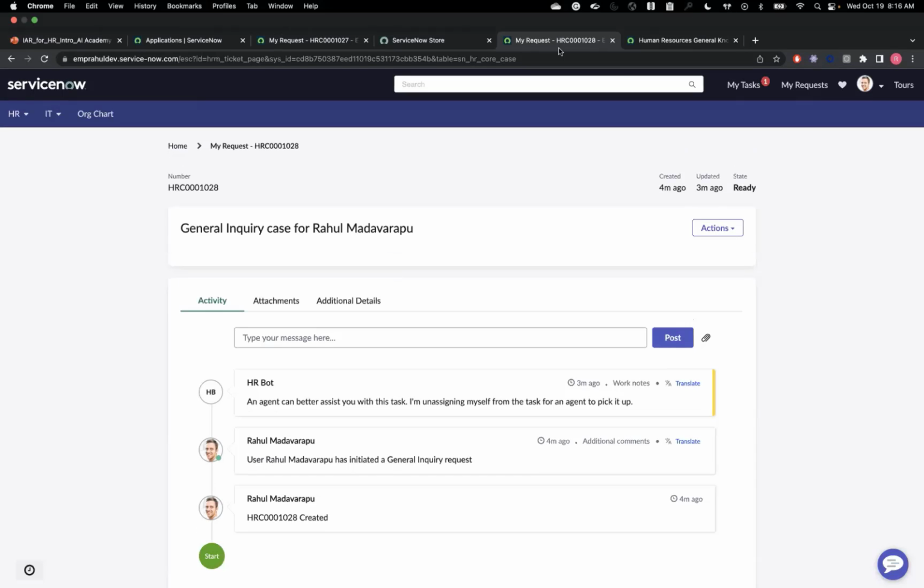Then let's quickly jump on to see how the admin experience looks and what the configuration looks like. Here, we are trying to aim at the basic functionality. To get up and running, we have the out-of-the-box configurations. So we'll try to see what are the few things which collectively make this flow work.